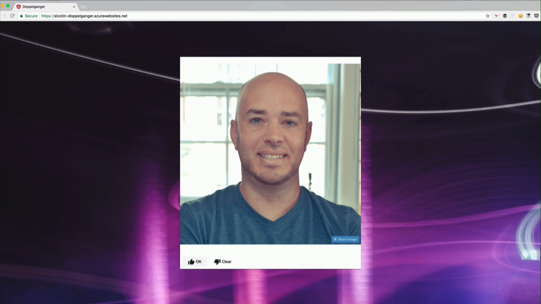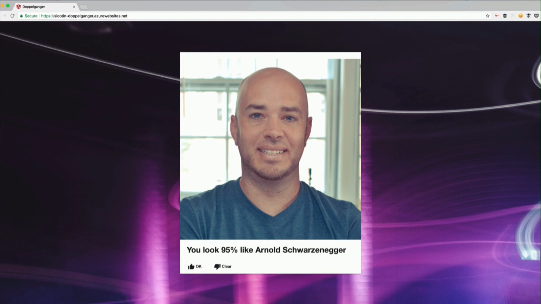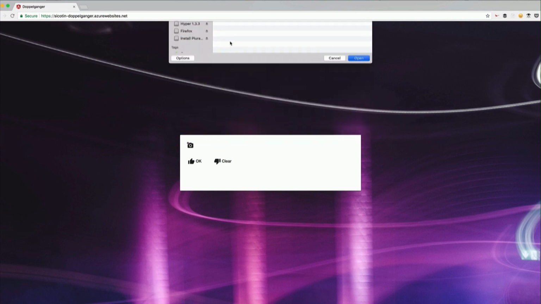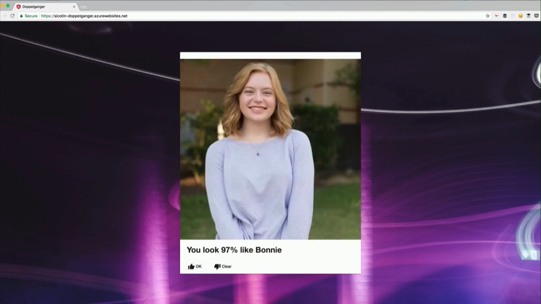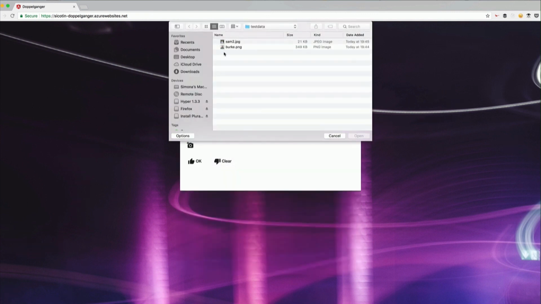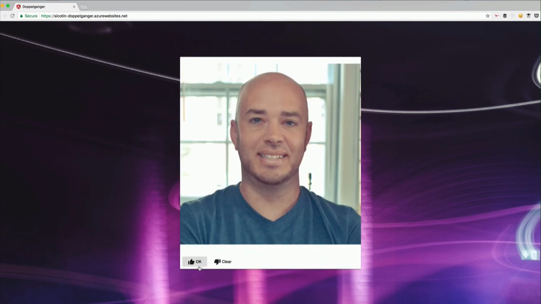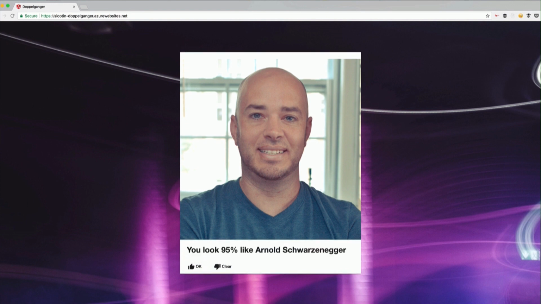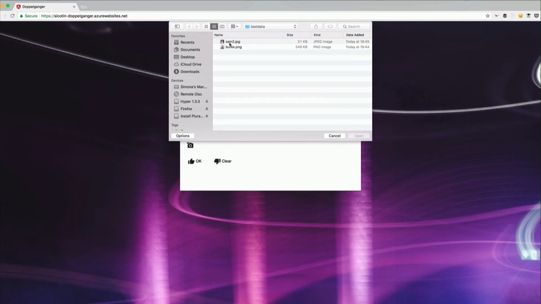In this case, we can see that Burke looks 95% like Arnold Schwarzenegger, and then Sam here, who's an amazing Angular person, or not just an Angular person, but someone from the Angular community, looks 97% like Bonnie. And it turns out that Bonnie is her mother, so somehow the AI got it right.